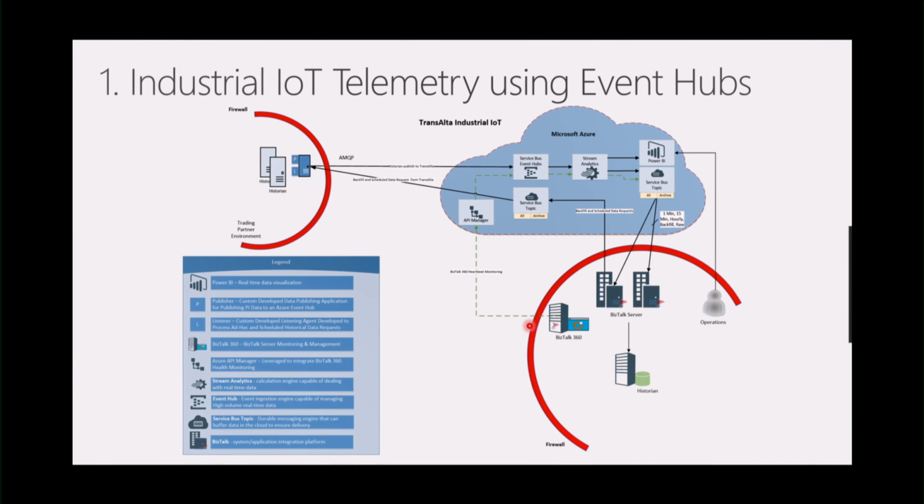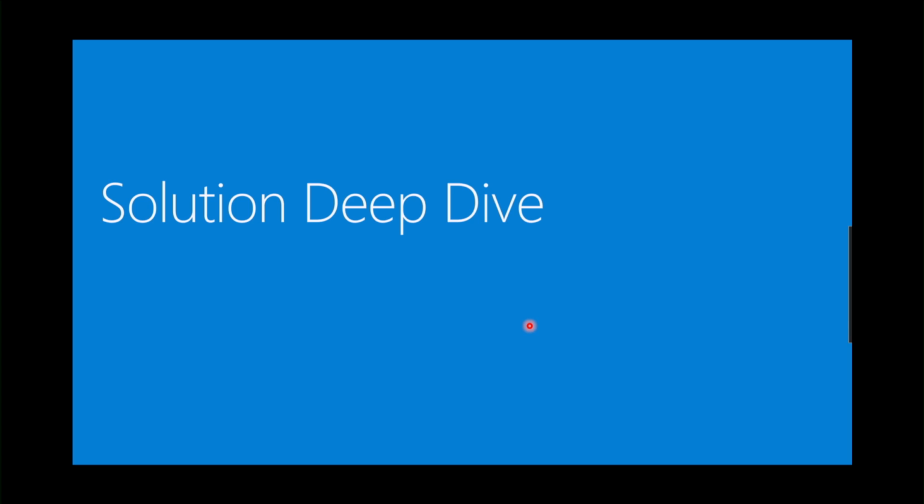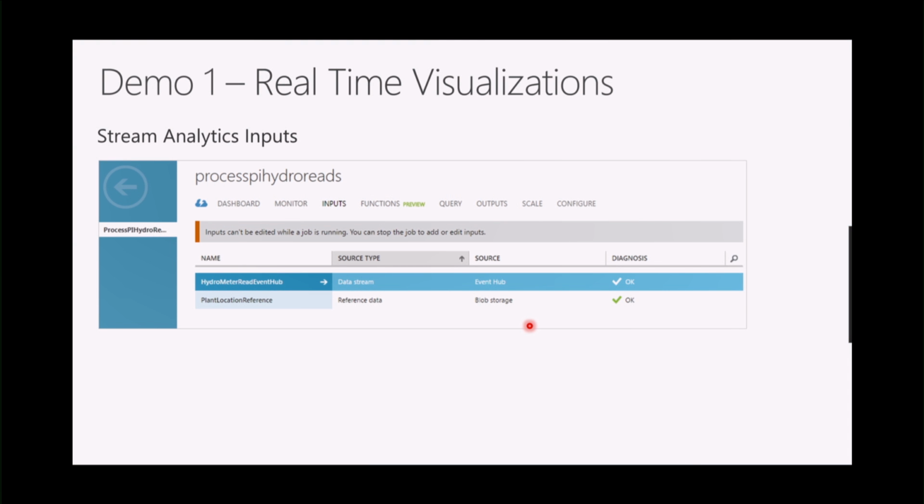So that's the first demo, but let's drill down into some of these specific components around the solution. So we've talked a little bit about Stream Analytics. For those that may not be familiar with it, I like to call it a complex event processor, and it does really well with high-speed ingestion. So when you think about what Event Hubs does, it's a good pairing for it. As data is moving through Event Hubs at a fast rate, Stream Analytics is able to latch onto that data and perform some sort of computation around it.